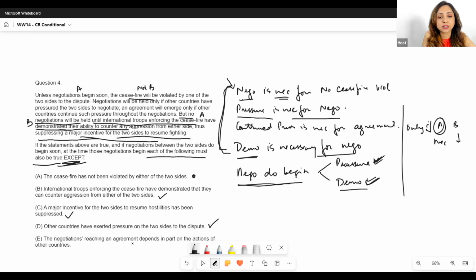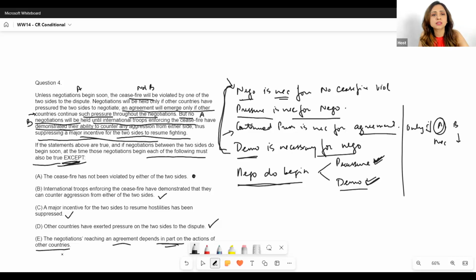The negotiations reaching an agreement depends in part on the actions of the other countries. Now, agreement, it appeared once, right? Let's go back to that. Continued pressure is necessary for agreement. We know that it's over here. It says that an agreement will emerge only if other countries continue such pressure throughout the negotiations. So then the agreement does depend in part on the actions of the other countries, right? Only if they continue putting pressure, then an agreement can emerge. Again, continued pressure is necessary. And that is why the agreement depends in part on the actions of other countries, right?